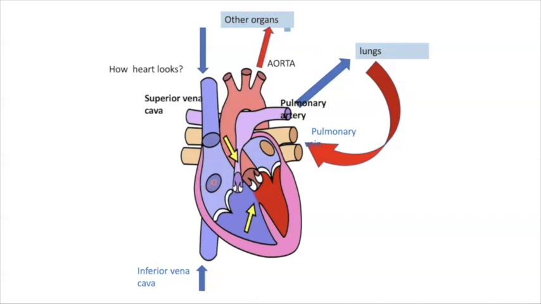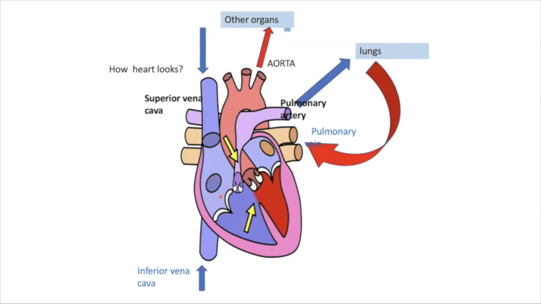From this right atrium, the tricuspid valve opens up and the blue blood comes into the lower portion. After it comes to the lower portion, the tricuspid valve closes such that the blood won't go back to the atrium. These valves are only here so that the blood won't go in the backward direction. It will flow only in one direction, that is from upward to downward, not back to the atrium.